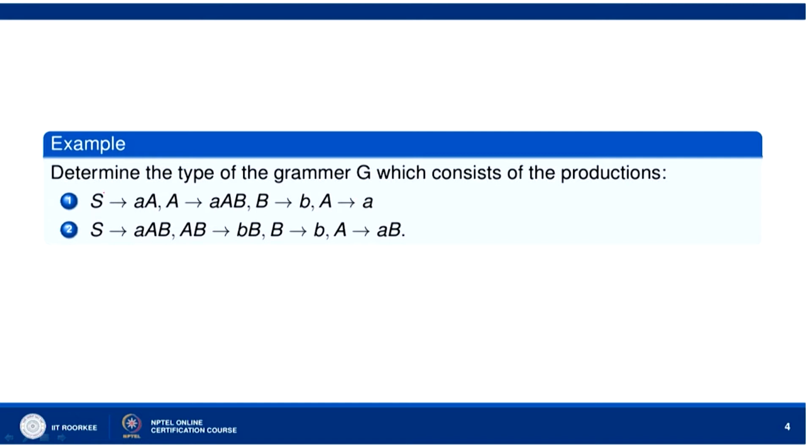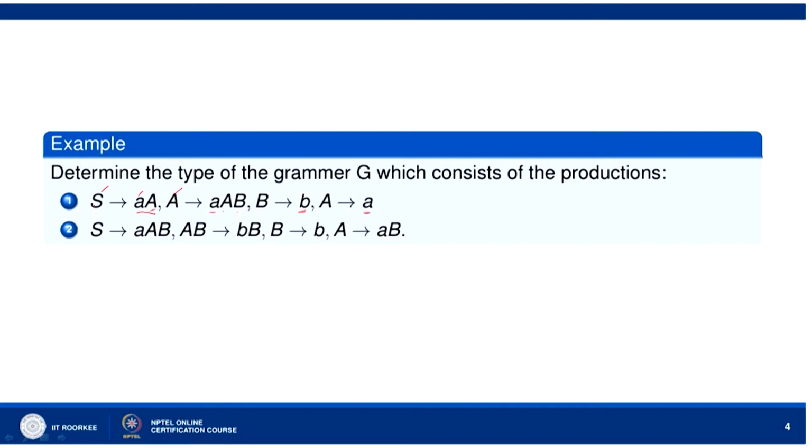Now, here you can see left side is a variable, single variable S here, A here, B here, A here. Right side is a word which consists of one or more symbols. Here we have a terminal a and a symbol A. Here we have a terminal a, and 2 variables A and B. Here we have a terminal b and a terminal a here.